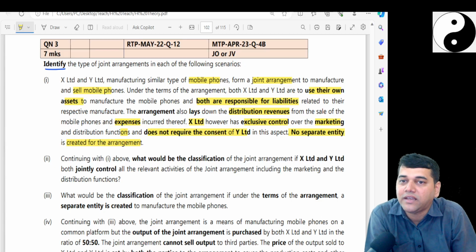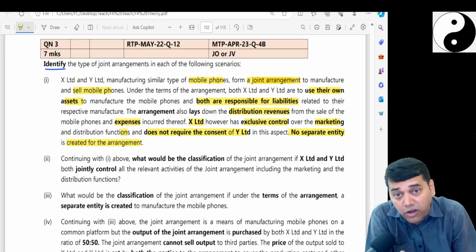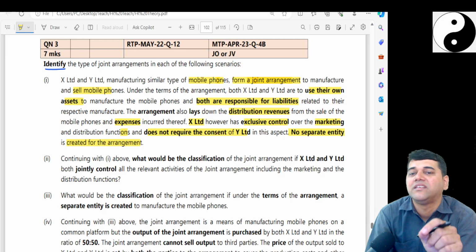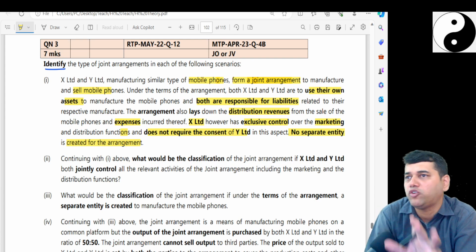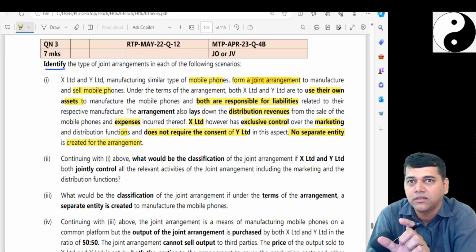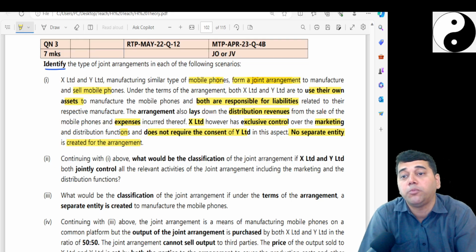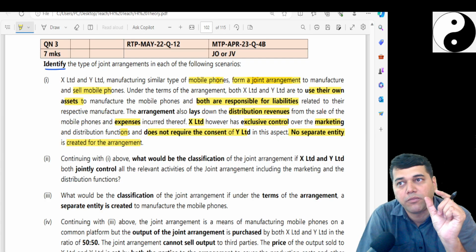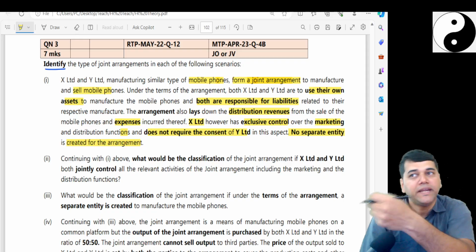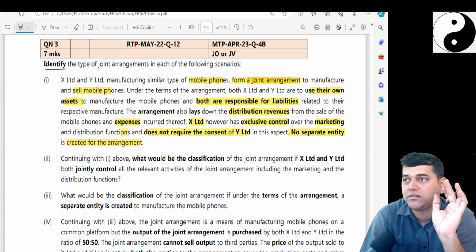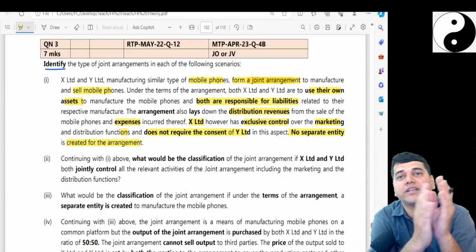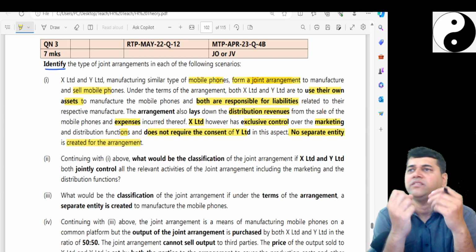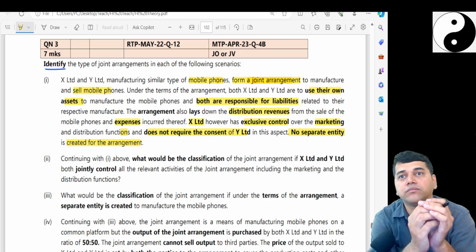X and Y are manufacturing similar type of mobile phone from a joint arrangement. They form a joint arrangement. That means something similar type of mobile phone, like Samsung and Nokia. Both will manufacture similar. They form a joint arrangement to manufacture and sell mobile phone. Means one particular type of mobile phone, neither will independently manufacture and sell. Both will form a joint venture to manufacture and sell. Say for example, Android phone.